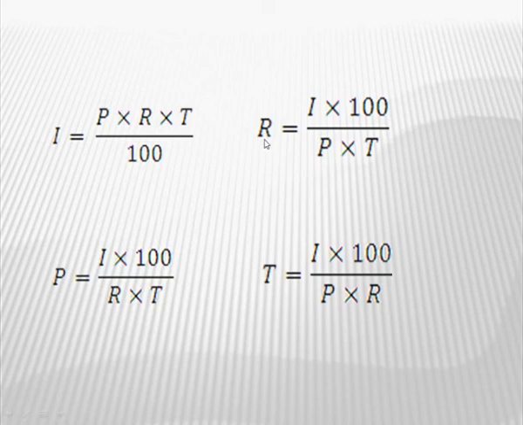Similarly, we will find the formula for rate and time. Again, as you have to find the formula for rate, here you will shift 100 to the left hand side in the numerator and principal and time in the denominator. So you will get the formula R is equal to I into 100 upon P into T. Similarly, for time, you will get the formula I into 100 upon P multiplied by R. So here children, these formulas all are useful for solving the examples.